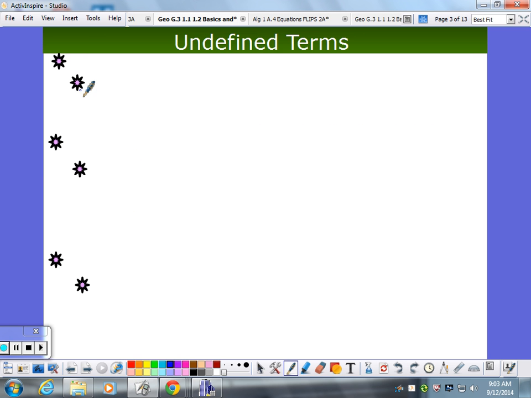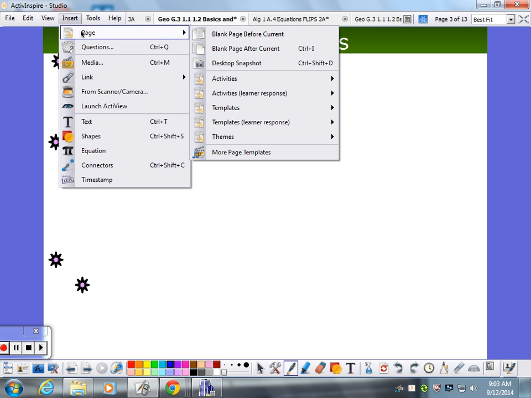So we start with an undefined term. Part of this is what's a definition. Math has a very strong format for definitions. For example, if you want to give the definition of a Siamese cat, you would say a Siamese cat is a cat.